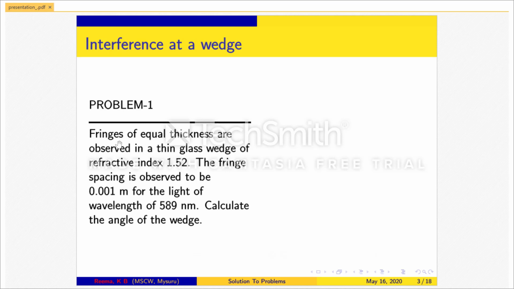Problem number 1. Fringes of equal thickness are observed in a thin glass wedge of refractive index 1.52. The fringe spacing is observed to be 0.001 meter for the light of wavelength of 589 nanometer. Calculate the angle of the wedge.